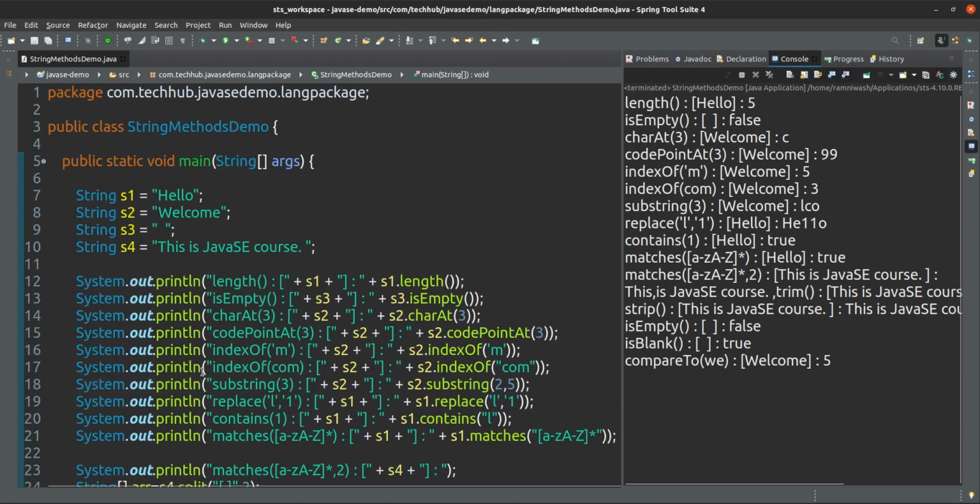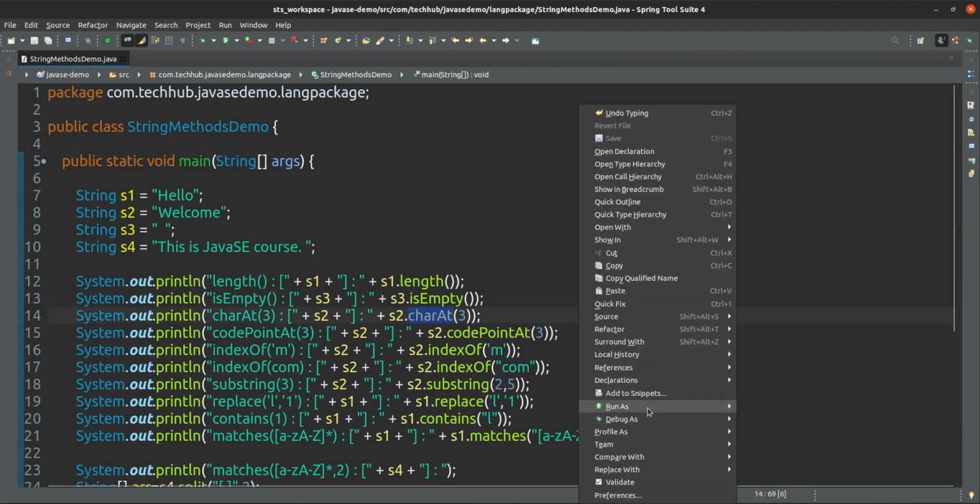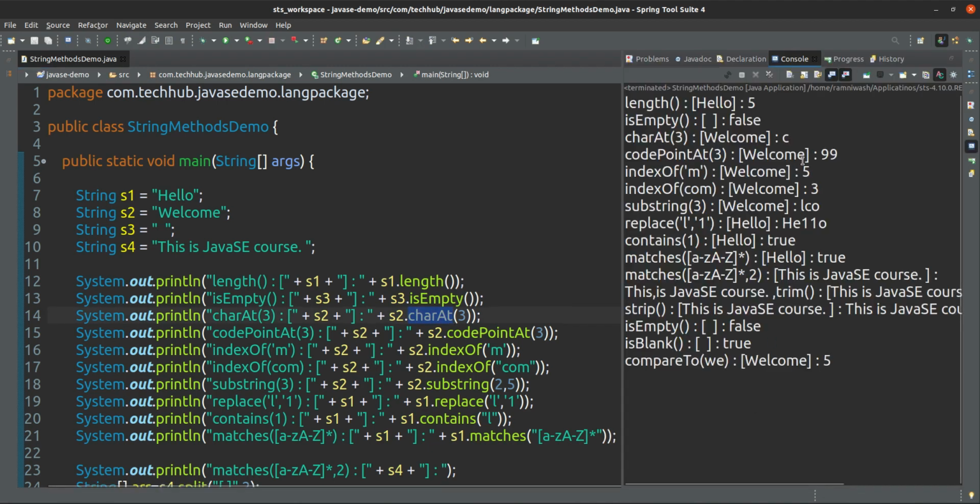Yeah, definitely S3 is a blank. S3 doesn't have any character, only the space is there. That's why isBlank is true. Okay. Character at third position. What is the character at third position? Character at third position of S2, 0 1 2 3, C only. Yeah, that's why it's coming C.